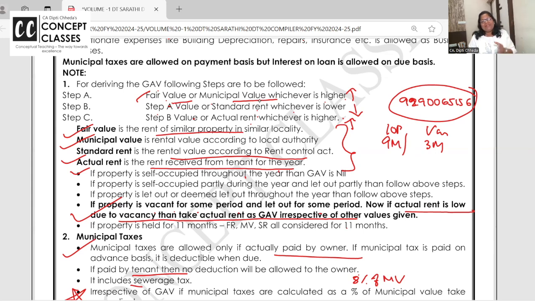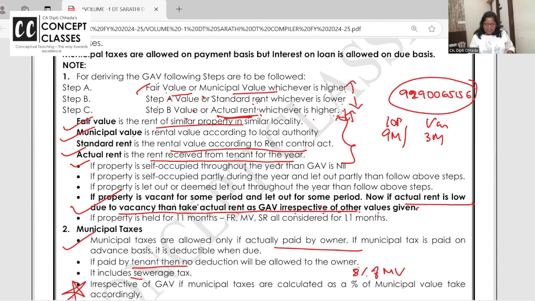See, I may be saying it for the 10th time, but this is a super clear method. After that, you solve problems 1, 2, 3, which are solved and have answers. You will be 100% sure that the GAV is correct, because if the GAV goes wrong, the whole question goes wrong. So fair rent or municipal value, whichever is higher, that or standard rent, whichever is lower, that or actual rent, whichever is higher. But if actual rent is low only due to vacancy, then forget the other values and take GAV as actual rent. Okay? Right.